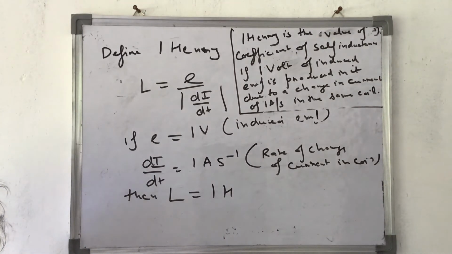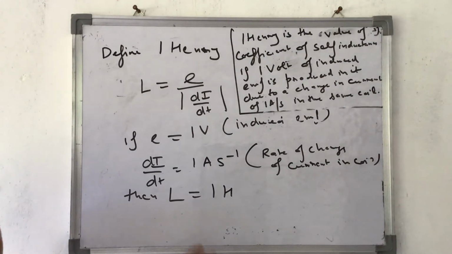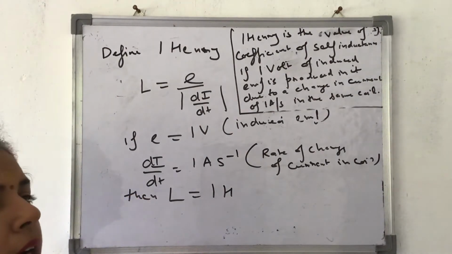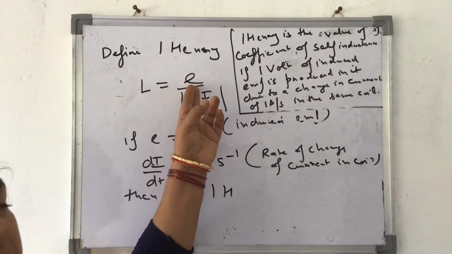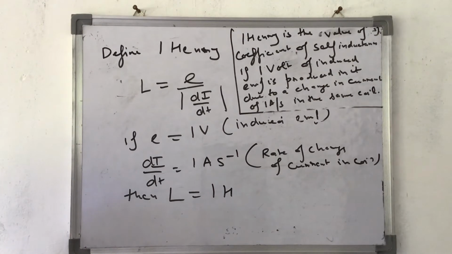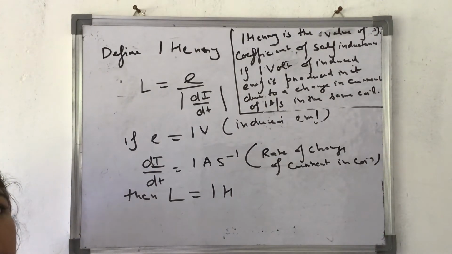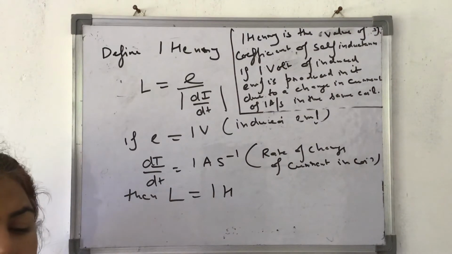Now, this coefficient of self-inductance, it actually does not depend upon current and rate of change of current and voltage. It is a constant quantity. Just like resistance does not depend upon voltage and current, resistance depends upon resistivity, length of the wire, area of cross section. Same thing is over here. This coefficient of self-inductance does not depend upon E and di by dt. These are not the things which will decide the value of L. In fact, the geometrical shape, the permeability of the medium and the number of turns in the coil will decide the value of L. Let's see what are the factors on which L depends.